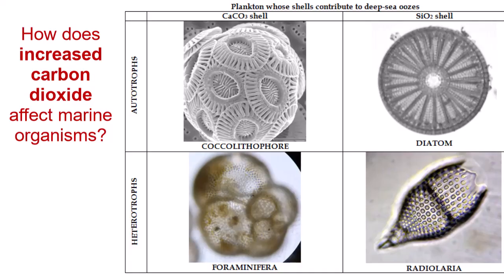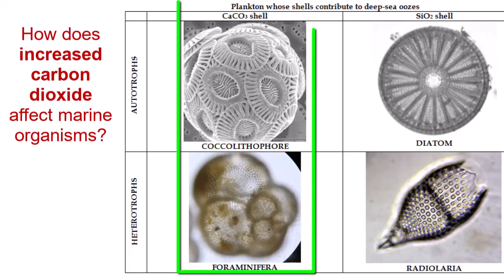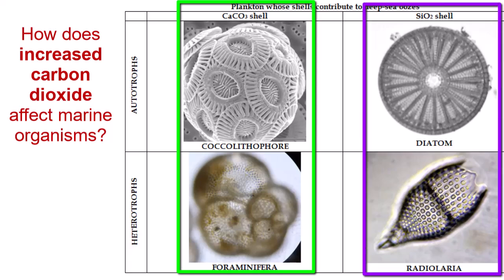This picture shows shells from 4 different microscopic marine organisms typically found in the surface waters of the ocean. On the left we have coccolithophores and foraminifera, both with carbonate shells. On the right we have diatoms and radiolarian, both with shells made of silica.